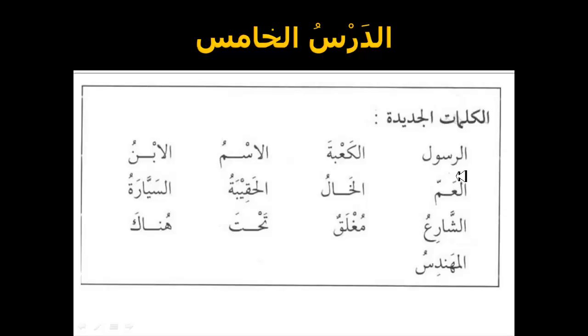Here we have Ar-Rasulu, the messenger. Al-Kaaba. Al-Ismu, this could be the name or the noun. Al-Ibnu, the son. Al-Ammu, this is the uncle. Al-Khalu, and Ammu is the uncle from the father's side.